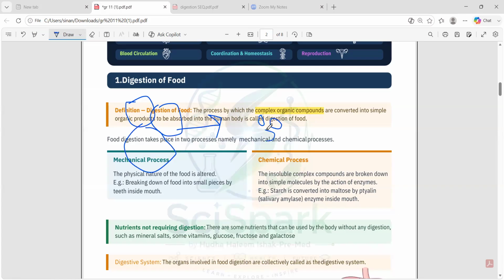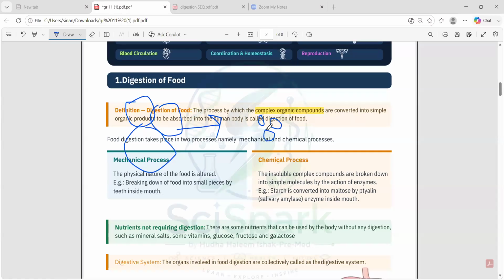Organic compounds means what? Give me the answer. What are organic compounds? This is also grade 10, unit 1.